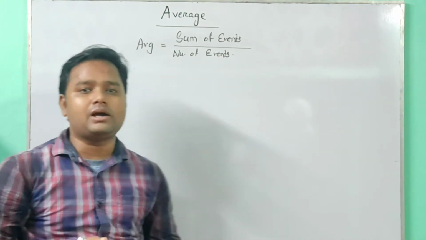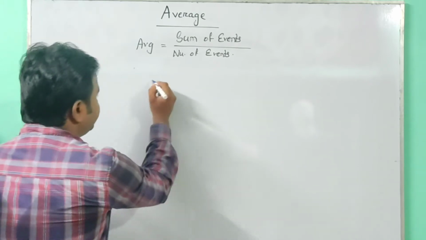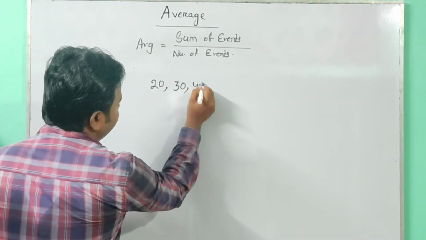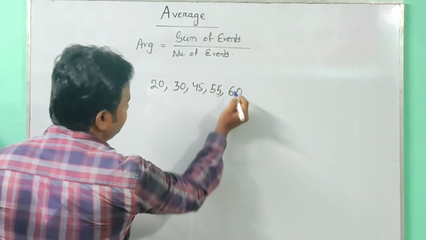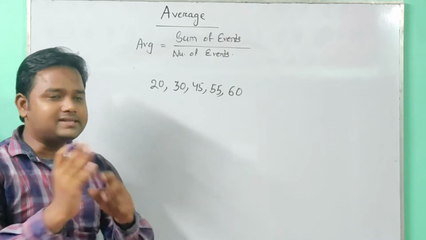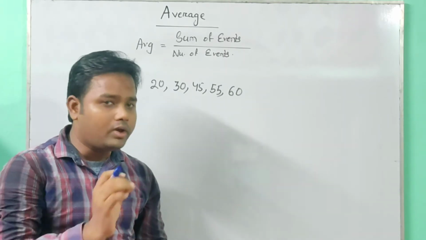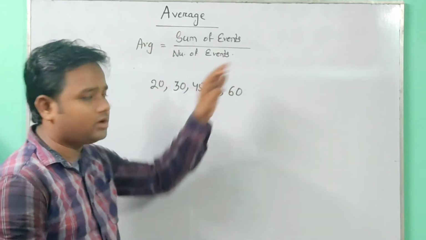Taking an example, if the events are 20, 30, 45, 55 and 60, and the question asks for the average of these 5 numbers, then what do we have to do? We first take the sum of the events divided by the number of events.